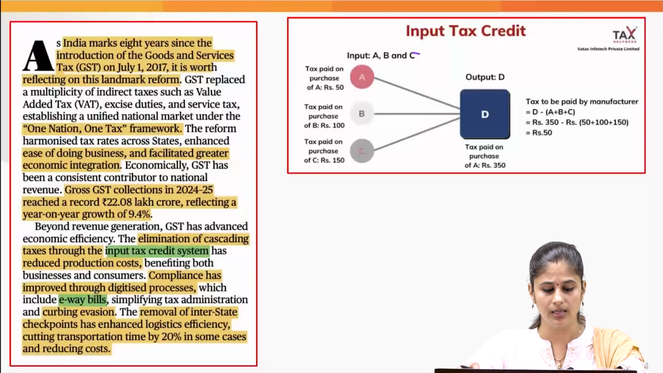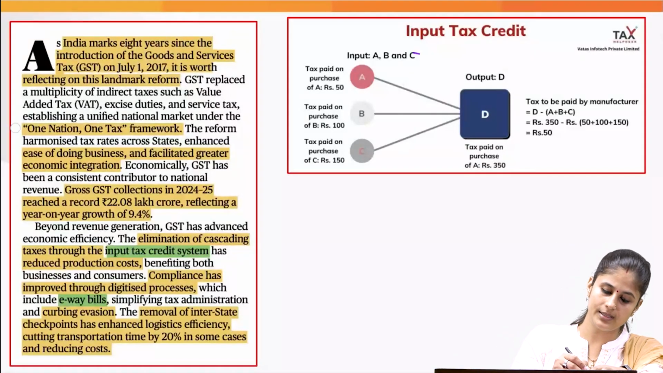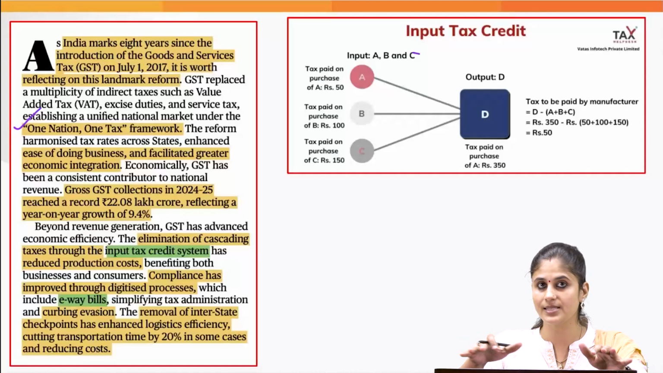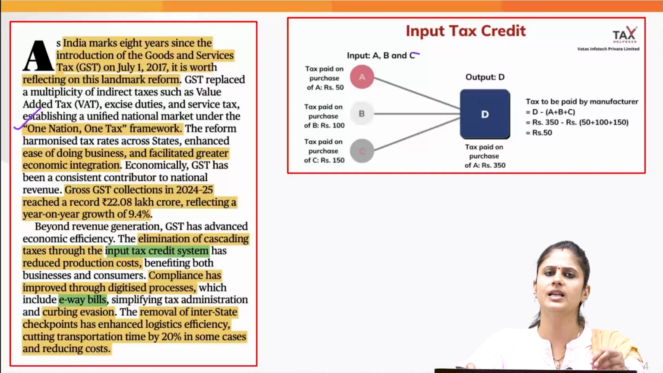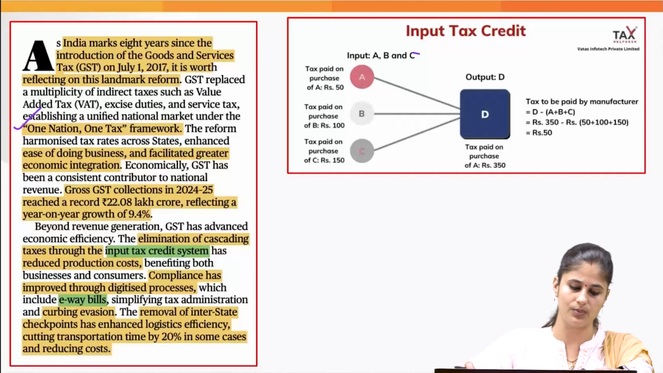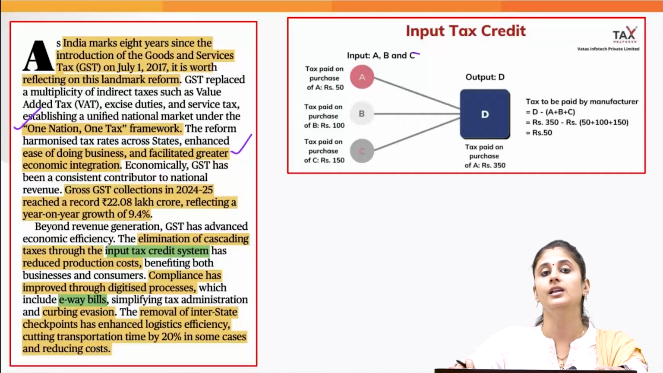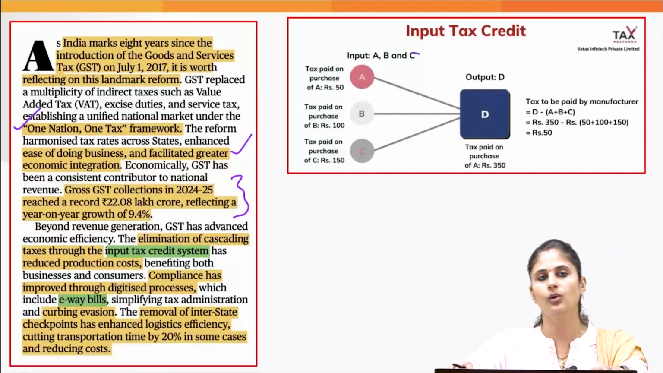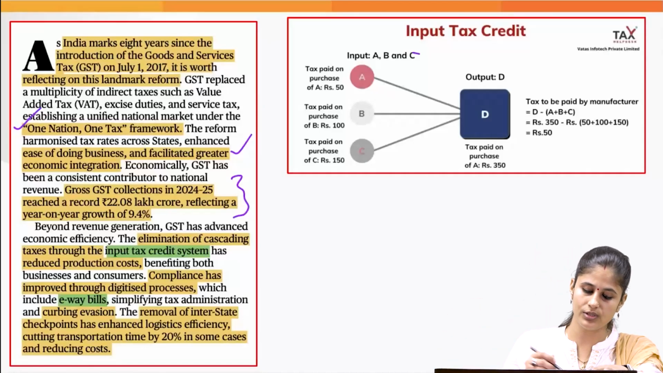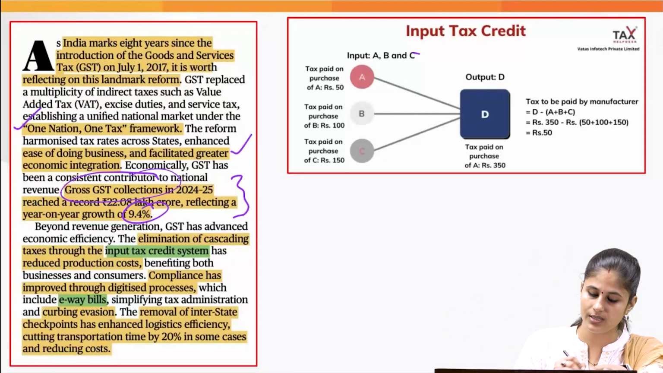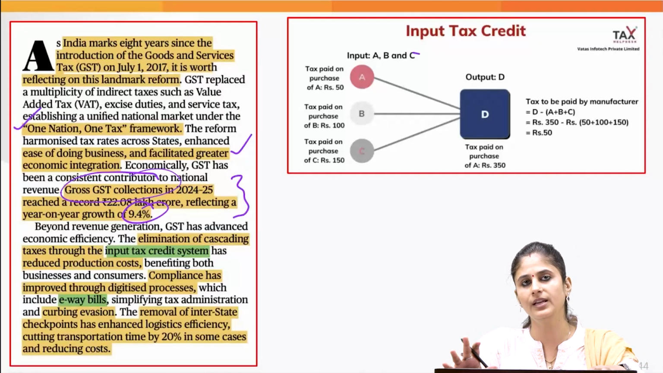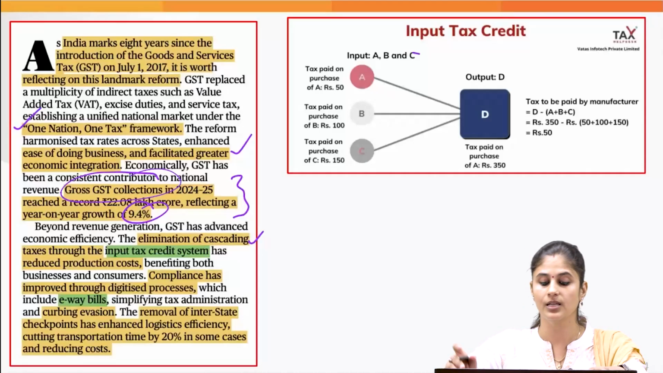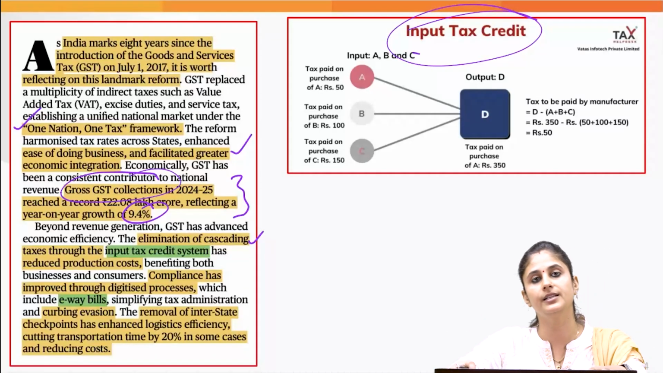It was a landmark reform because it put in place the idea of one nation, one tax, and that has basically harmonized the tax rate across the states, which has given a boost to ease of doing business as well and has facilitated greater economic integration of the country. And the writer is also pointing out how the gross GST tax collection has witnessed year-on-year growth of roughly 9 to 10%, and how it has eliminated the cascading of taxes with this input tax credit thing that we have.